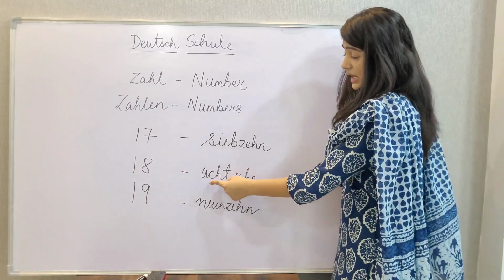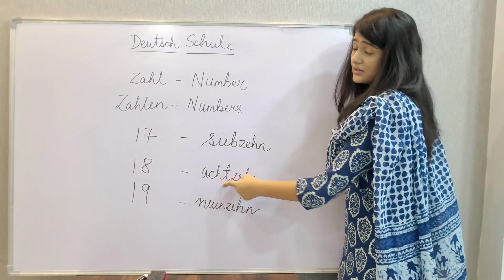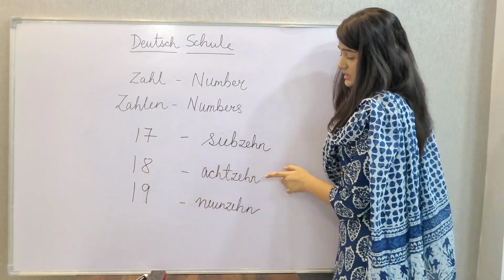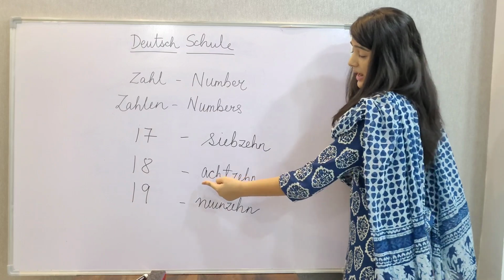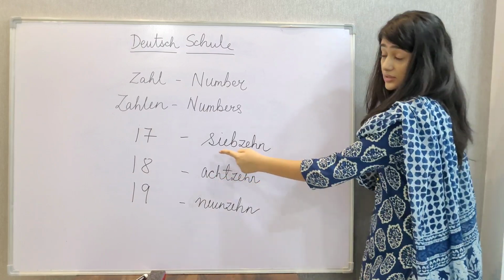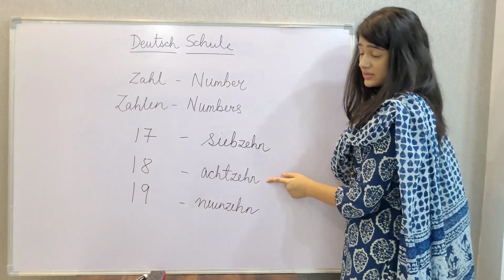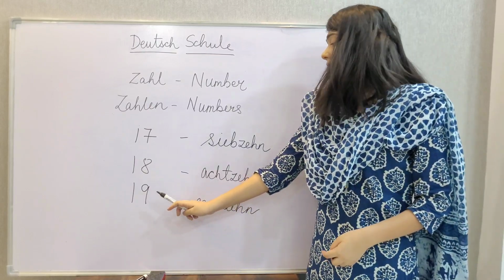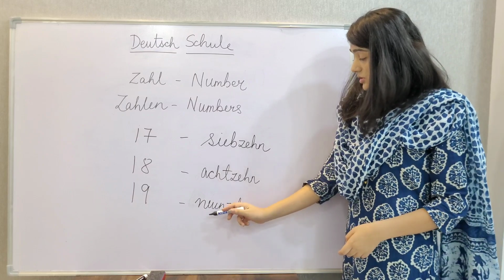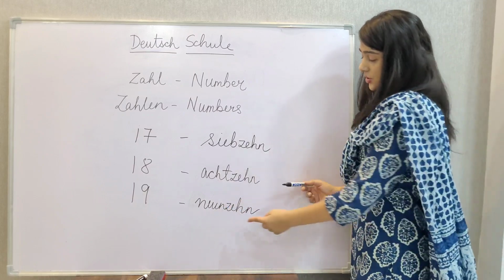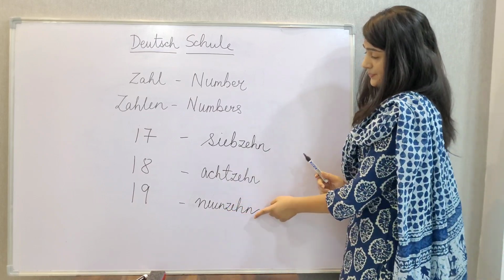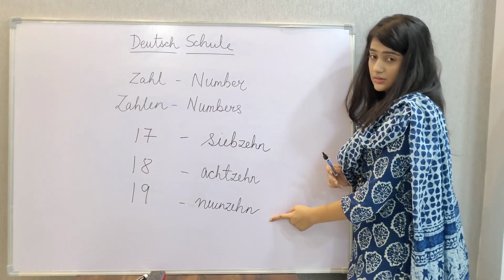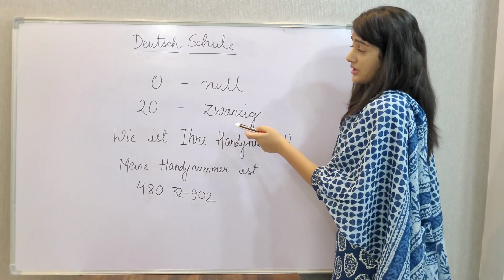Number 18 is Achtzehn. Number 8 is acht, and again it's 10, so it's zehn. Achtzehn. Siebzehn. Achtzehn. Next number is number 19. So 19 in German is Neunzehn. 17, 18, 19.